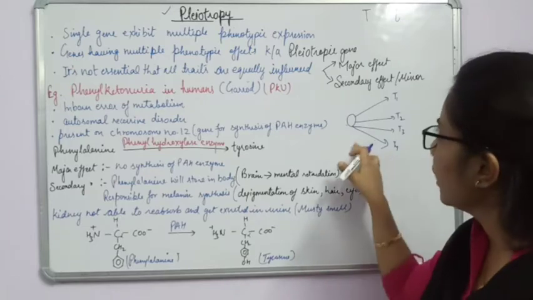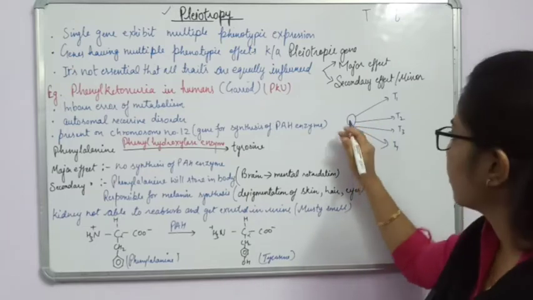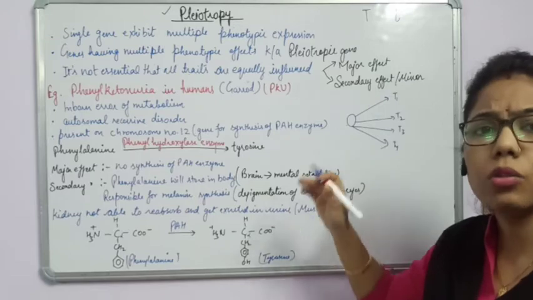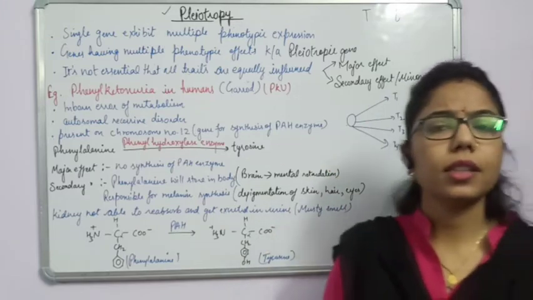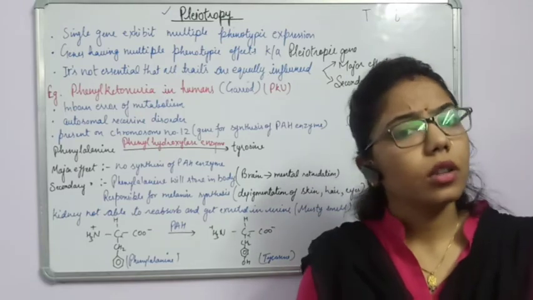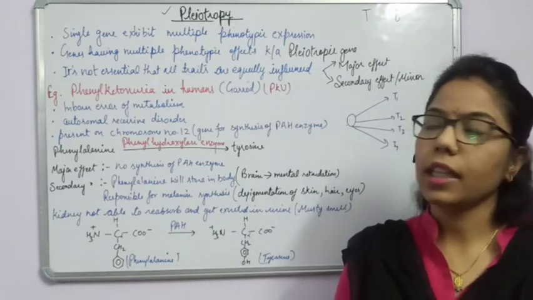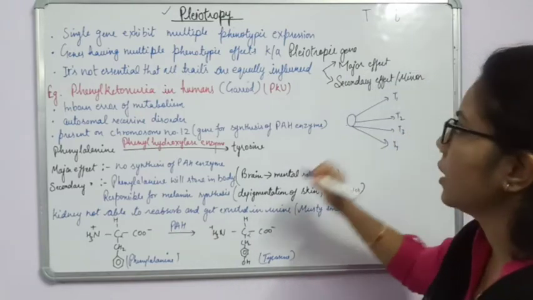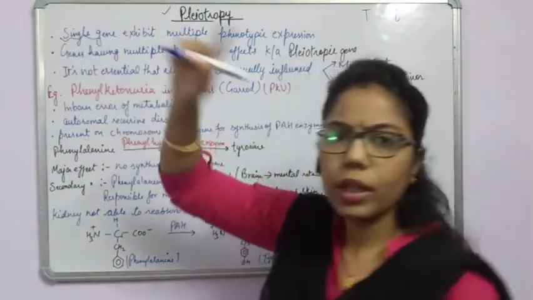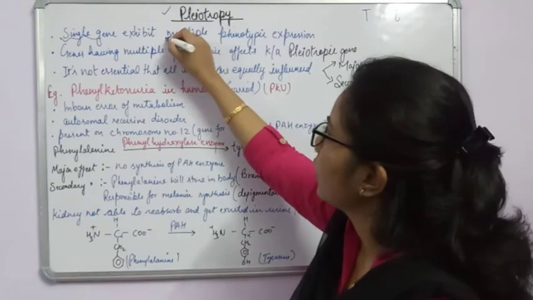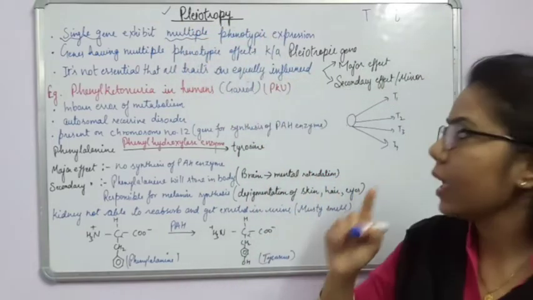But here it is not happening. So what is happening here? Only one gene is responsible for giving rise to different characteristics. यानी कि एक जीन की वजह से हमें क्या दिख सकते हैं? बहुत सारे कैरेक्टर्स शो हो सकते हैं in any individual. So same thing it is written here. The single gene exhibit that only one gene is responsible for the multiple phenotypic expression.